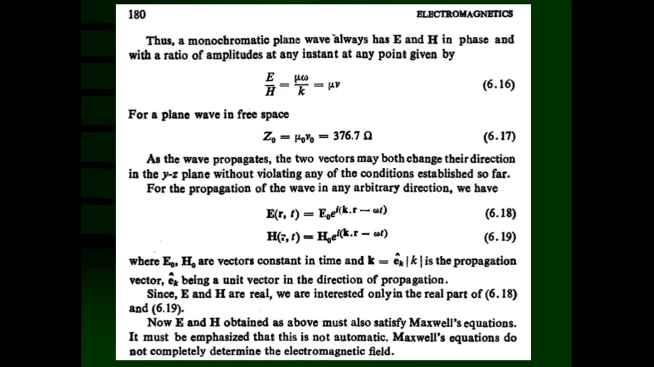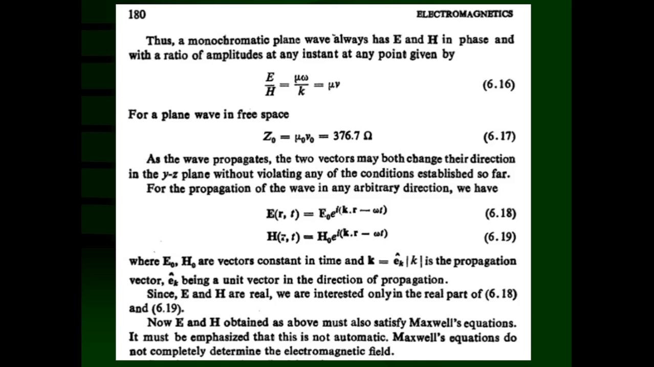And capital K is nothing but the propagation vector, which can be given by the unit vector ek caret times the magnitude of the propagation vector k, that is, modulus of k is the magnitude of the propagation vector, ek caret being a unit vector in the direction of propagation. Since E and H are real, we are interested only in the real part of equations 6.18 and 6.19. So equations 6.18 and 6.19, which are the solutions for the electric field and magnetic field, are complex quantities, but we are interested only in the real part of this.